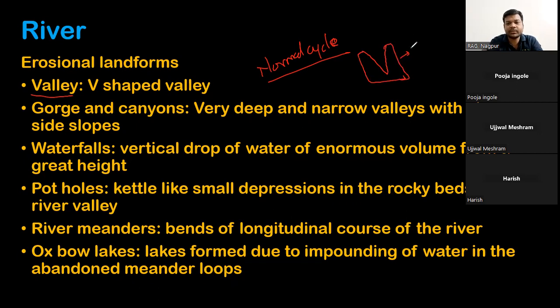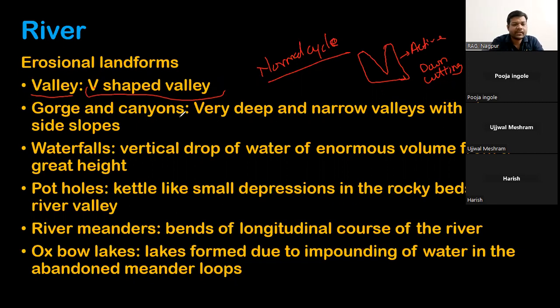Okay, which is formed due to active down cutting, right? So V-shaped valleys are formed. In a mature stage, the valley widening will be there. In the youth stage, valley deepening will be there.